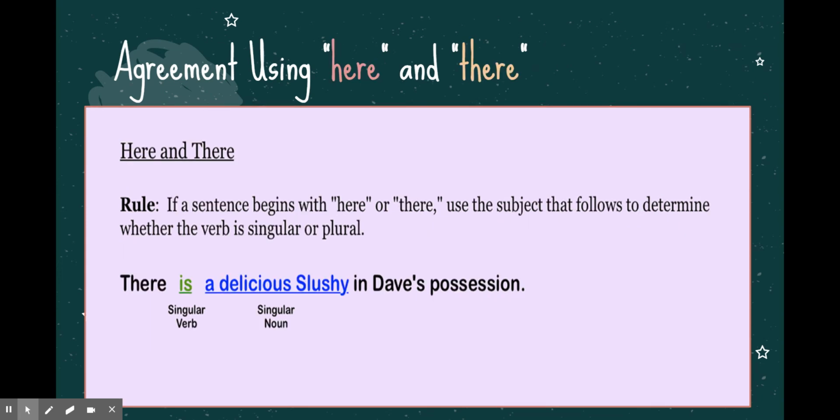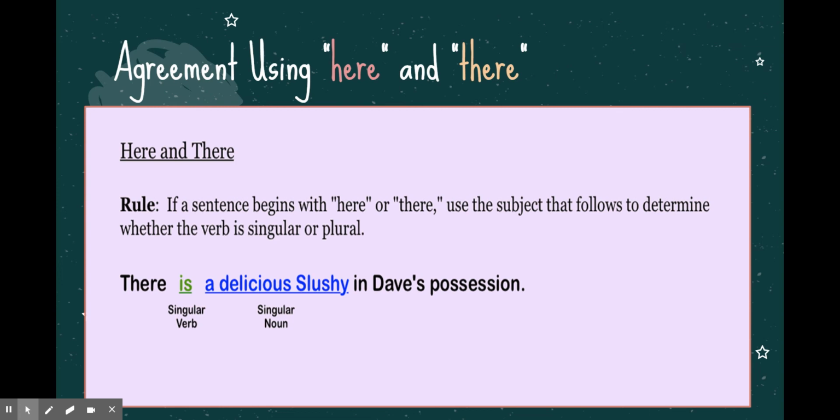And we're also going to look at agreement when a sentence is beginning with the words here or there. So if that happens, where the sentence begins with here or there, all you just need to do is take a look at the subject that is coming after that to determine whether the verb is singular or plural. So in this example sentence, it says, there is a delicious slushy in Dave's possession. So the sentence starts with the word there.